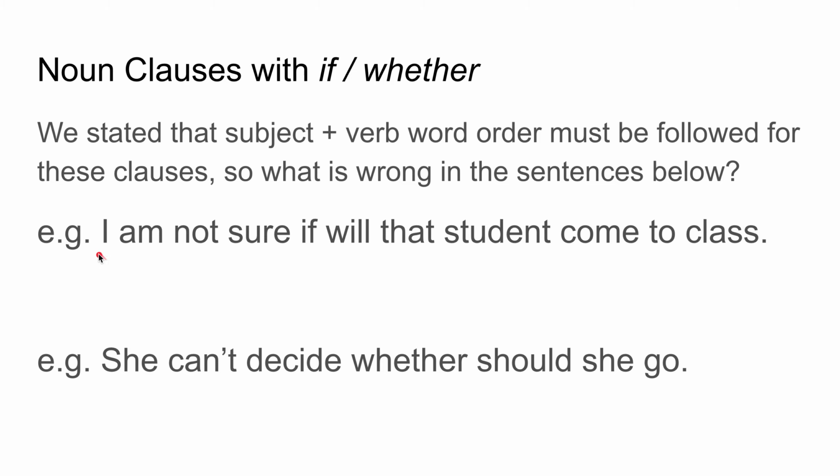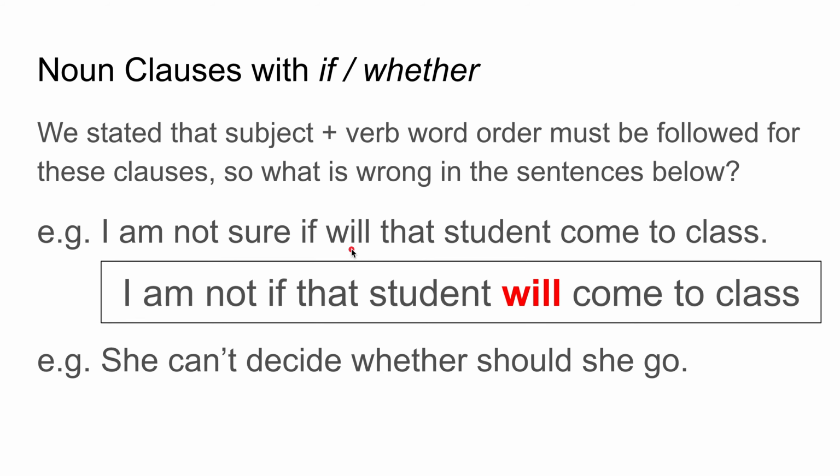In the first sentence, I'm not sure if will that student come to class, it doesn't have the subject-verb word order. It has question word order. Will that student come to class? Instead it should be I'm not sure if that student will come to class. The will should move until after the noun, the subject. So subject, verb word order.